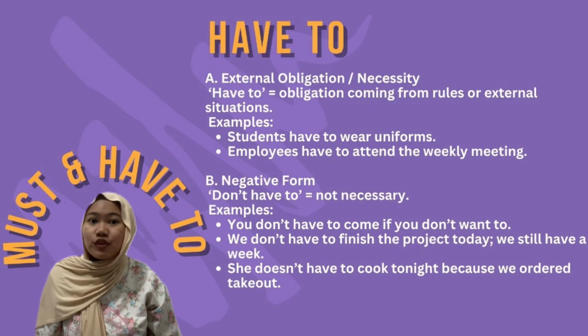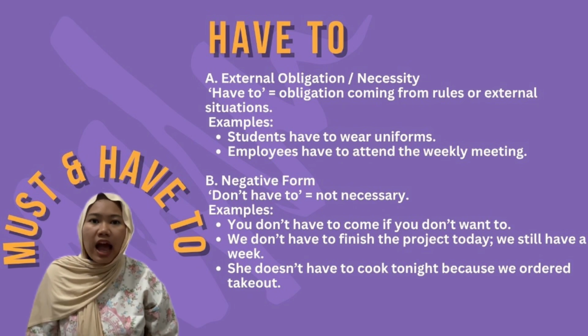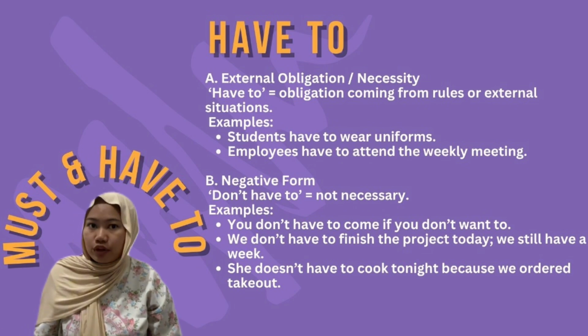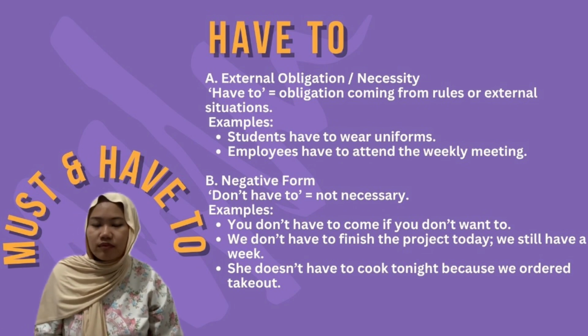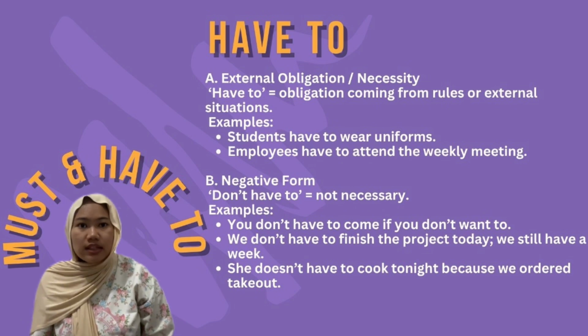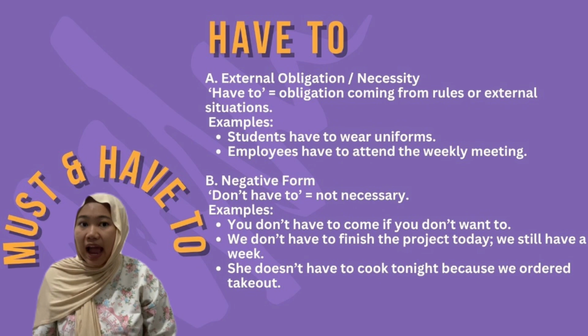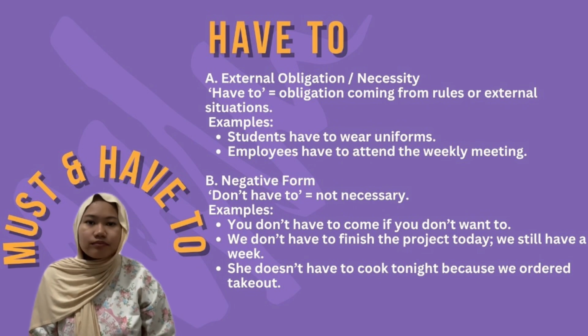And then we move to have to. Have to can be used for external obligation or necessity. Have to expresses obligation that comes from rules or external circumstances. For example, students have to wear uniforms. Employees have to attend the weekly meeting.